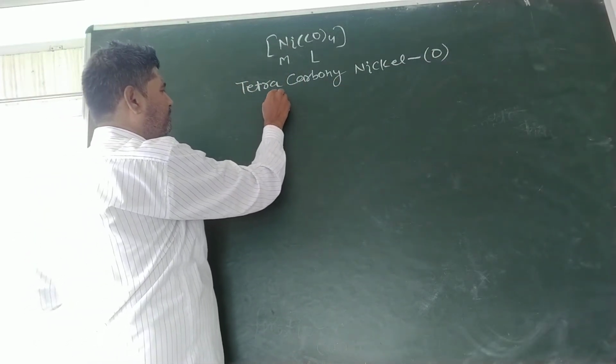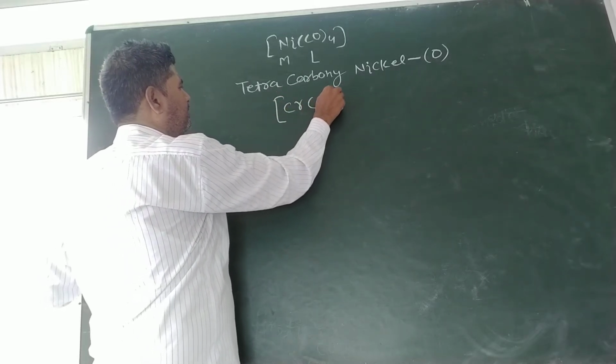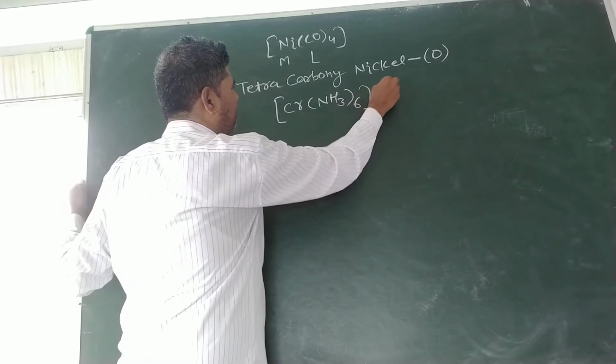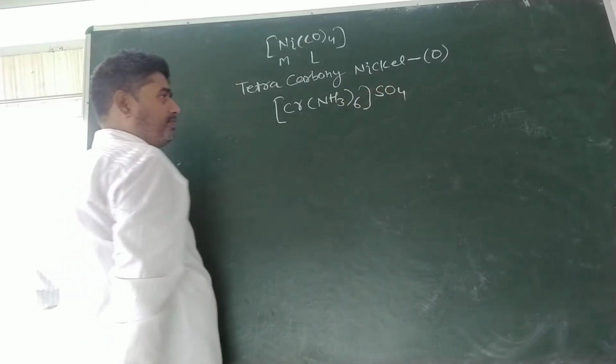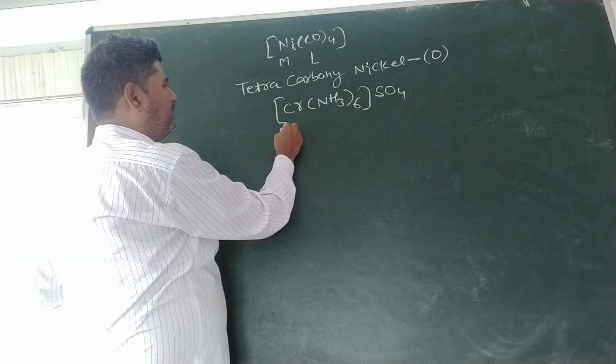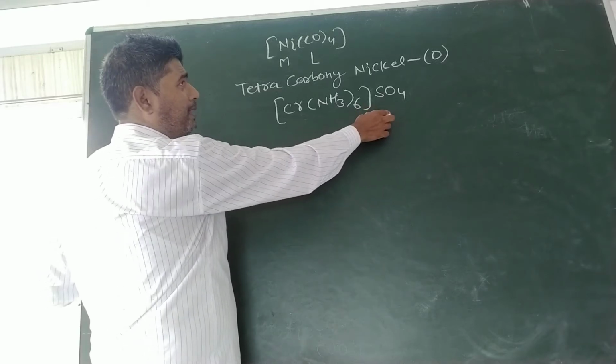Another example, [Cr(NH3)6]SO4. Here the coordination sphere is present just before the SO4.